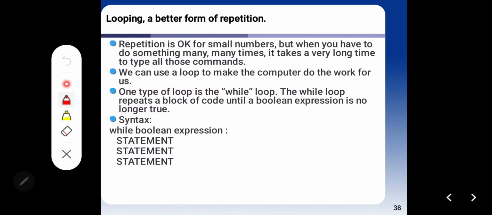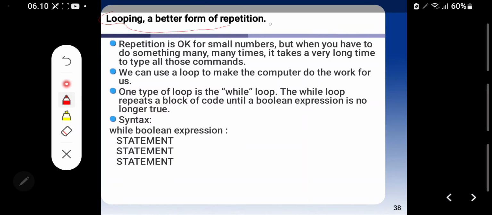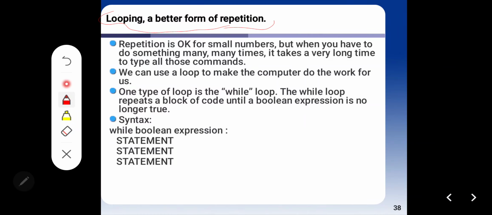Looping is a better form of repetition. Repetition is okay for small numbers, but when you have to do something many times, it takes a very long time to type all those commands. We can use a loop to make the computer do the work for us. One type of loop is the while loop.